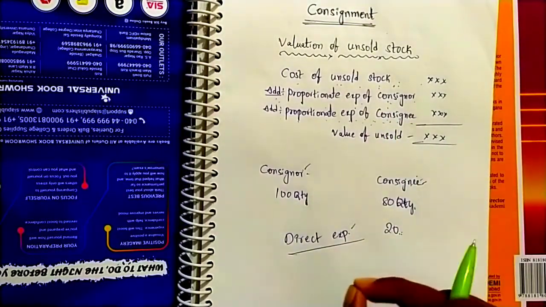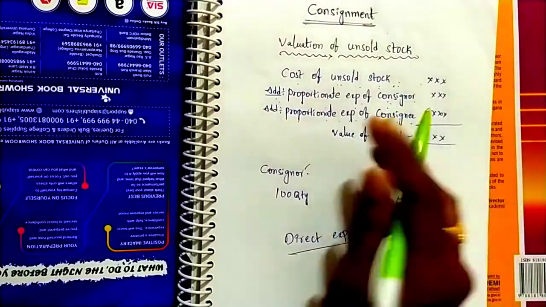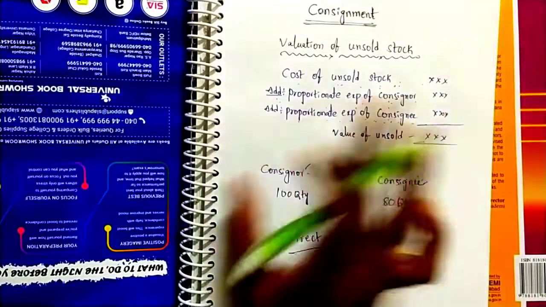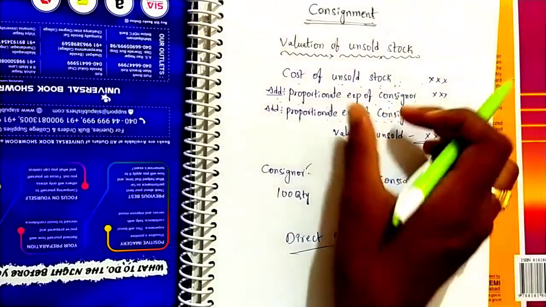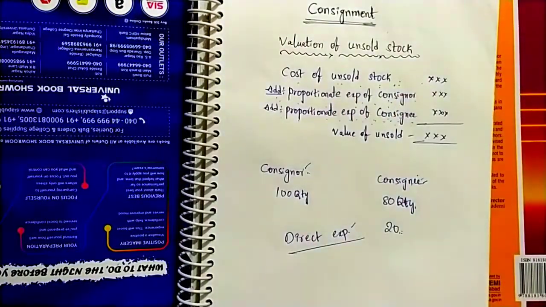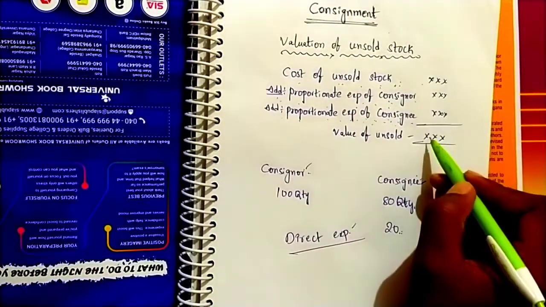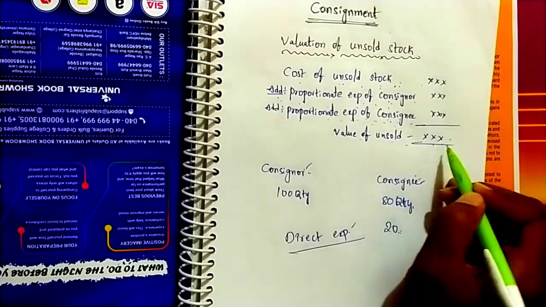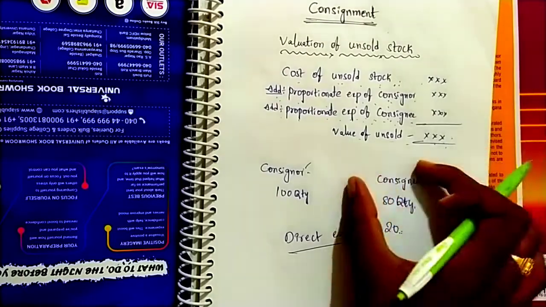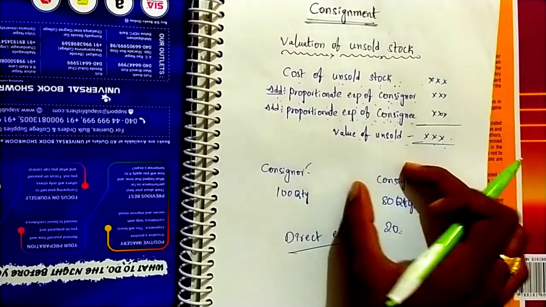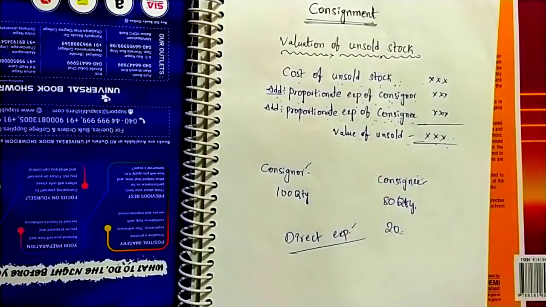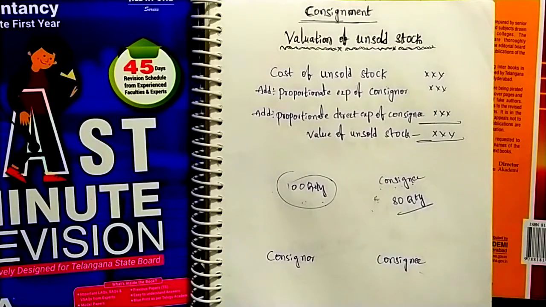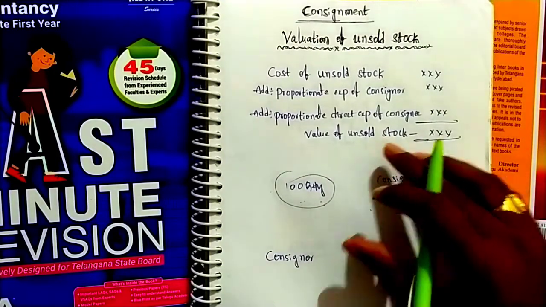If these expenses are paid by the consignee, then only we have to take them. Otherwise, we have to take only the consignor expenses. Then automatically we will get the value of unsold stock. This is treated as consignment stock. This is to be recorded on the credit side of the consignment account.